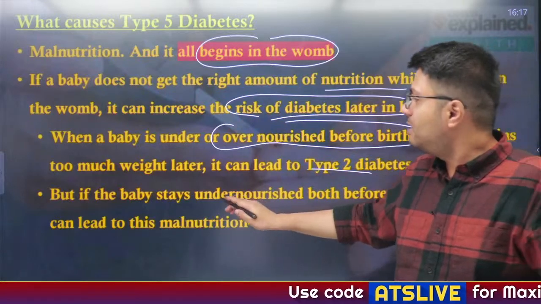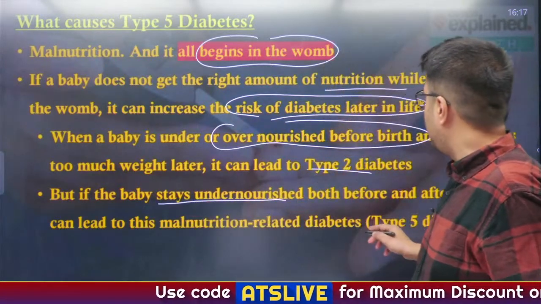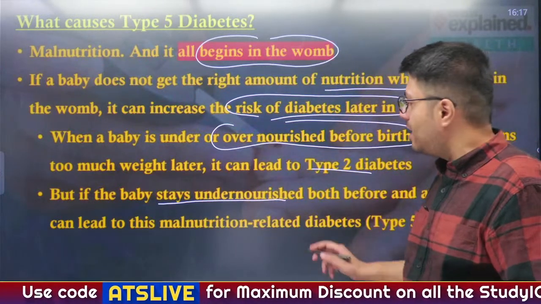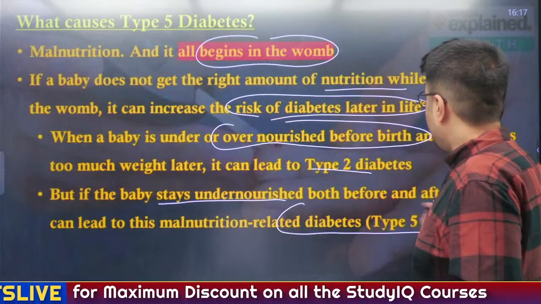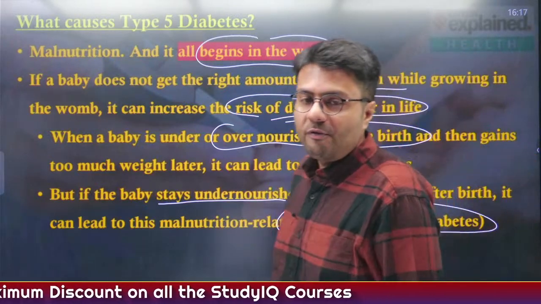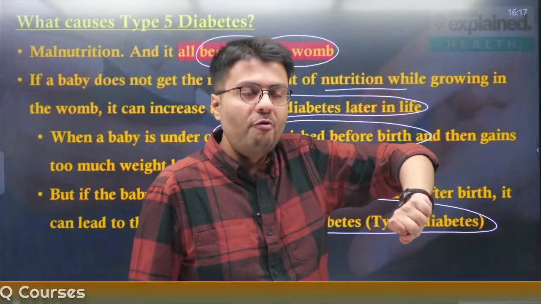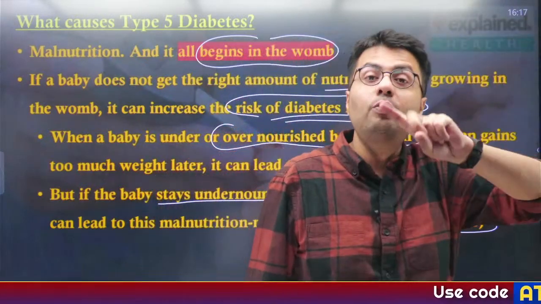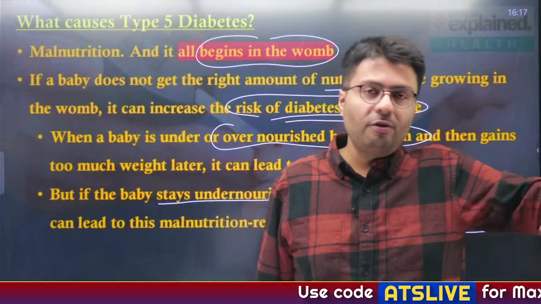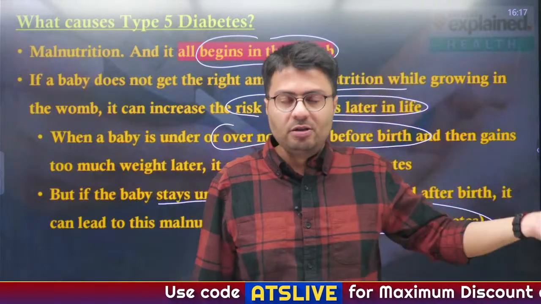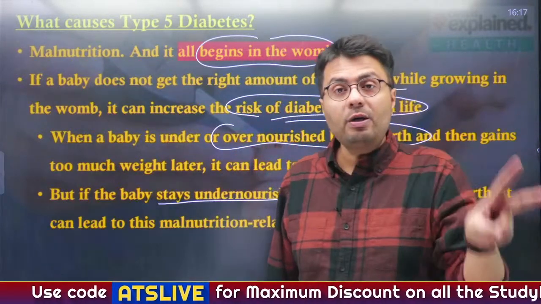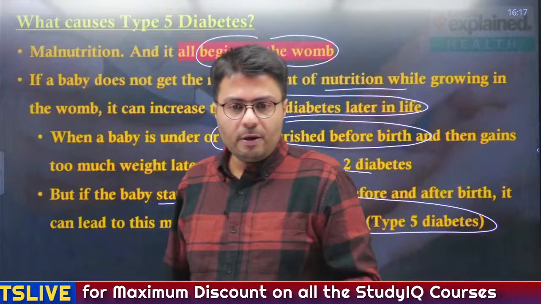Whereas if the baby stays undernourished during the time of pregnancy and even after the birth stays undernourished, then that person will get what? Type 5 diabetes. So understand, rapid gain in weight after birth as the child grows can lead to type 2 diabetes, and if the weight does not change, the child stays malnourished, it will lead to type 5 diabetes. Any doubt up till now?